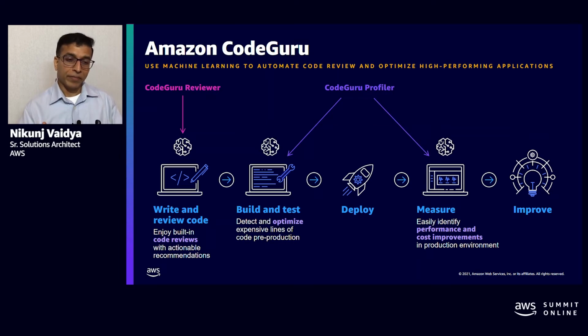Now, coming back to the scenario that we encountered, that is our SaaS application being impacted, we looked at scenario number 1 where we ran out of memory. If it was due to a memory leak, CodeGuru would have caught it during its code review. If it sees a particular resource opened in a piece of code, and during the code path traversal it does not see that this resource is gracefully closed, it will identify that as a potential resource leak, flag it, and provide prescriptive recommendations to the developer on how to fix it. So we could have caught it in-house proactively.